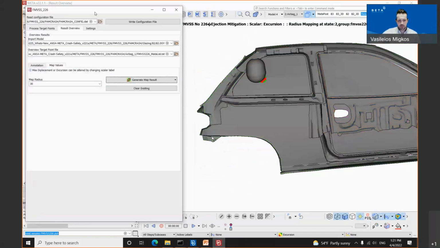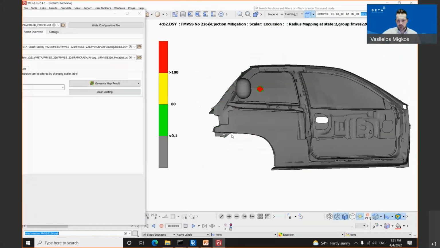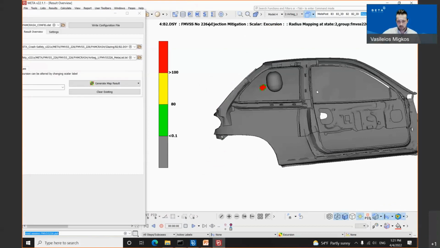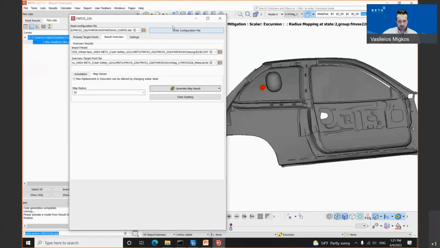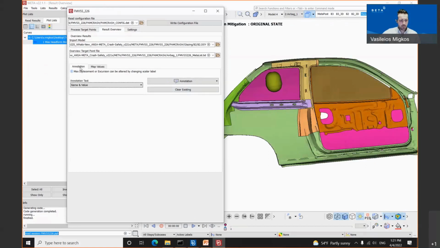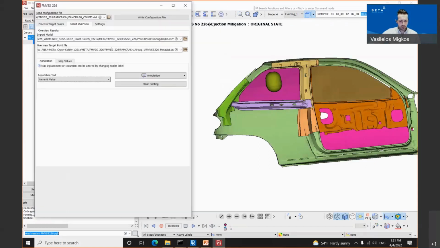And you will notice that according to the fringe bar which we have, the results have been mapped on the side window. Apart from these, the user can click clear existing, change the tab, move to the annotation tab, select the option either name, value, or both of them, name and value, and map the annotation in a rectangular box on the glazing.